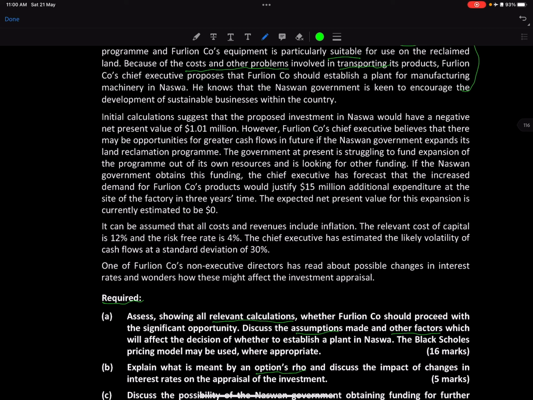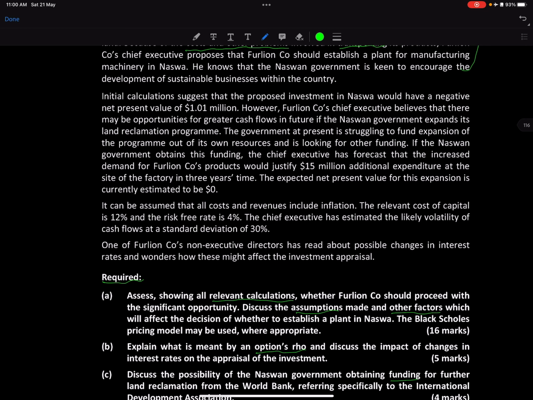However, Furlion's chief executive believes that there may be opportunity for greater cash inflows in the future if the Nazwan government expands its land reclamation program. So there is a negative NPV of this much, and the CEO believes there may be greater cash inflows in future if the government expands its program, right?